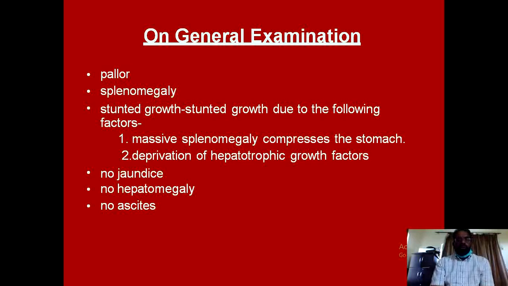On physical examination, these patients are anemic and have pallor. Splenomegaly is a prominent feature, and these patients also have stunted growth. There are multiple reasons, but some of the contributions may be this massive splenomegaly causing compression of the stomach and leading to reduced food intake, or there may be deprivation of the hepatotropic growth factors.